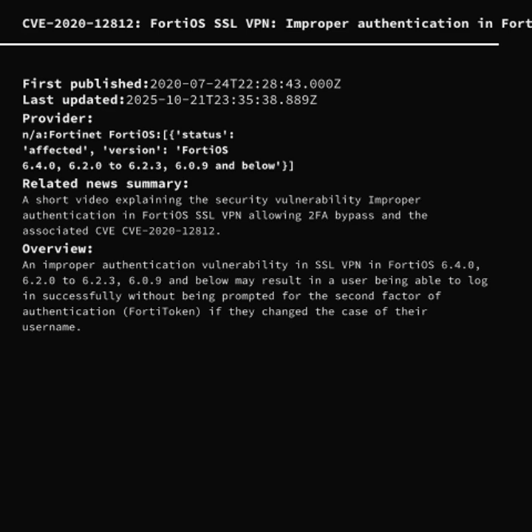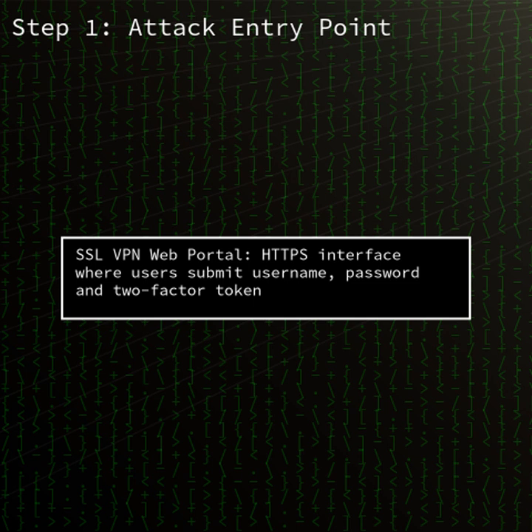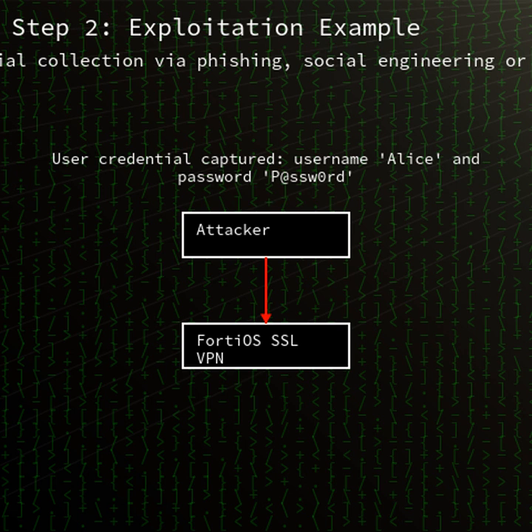We're diving into CVE-2020-12812, a FortiOS SSL VPN vulnerability originally disclosed in July 2020. This flaw allows attackers to bypass two-factor authentication under specific conditions by altering the case of a username. Recent reports indicate active exploitation against legacy FortiOS deployments, making it critical for administrators to review and apply the available patches. This vulnerability affects Fortinet FortiOS versions 6.4.0, 6.2.0 to 6.2.3 and 6.0.9 and earlier when SSL VPN is enabled.